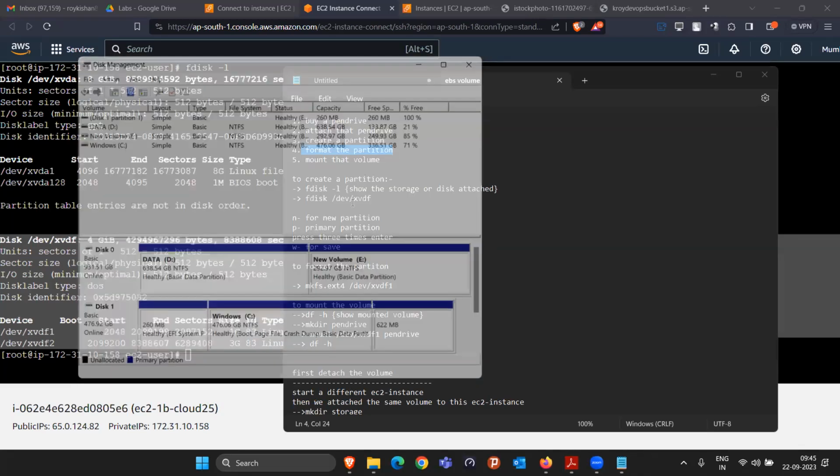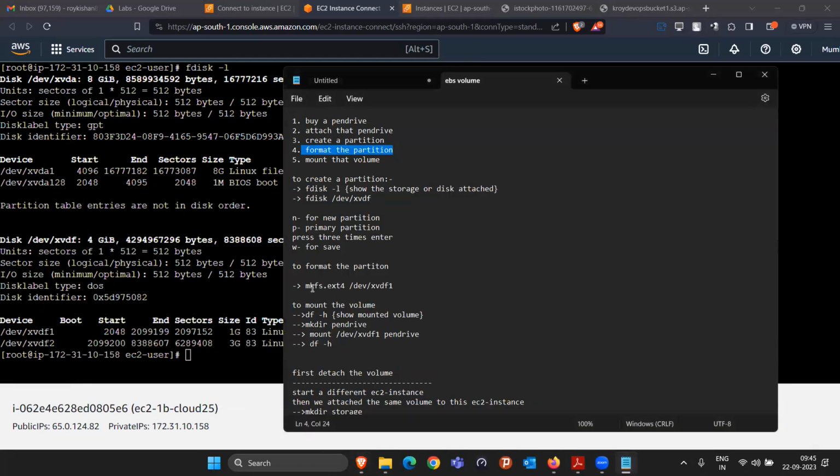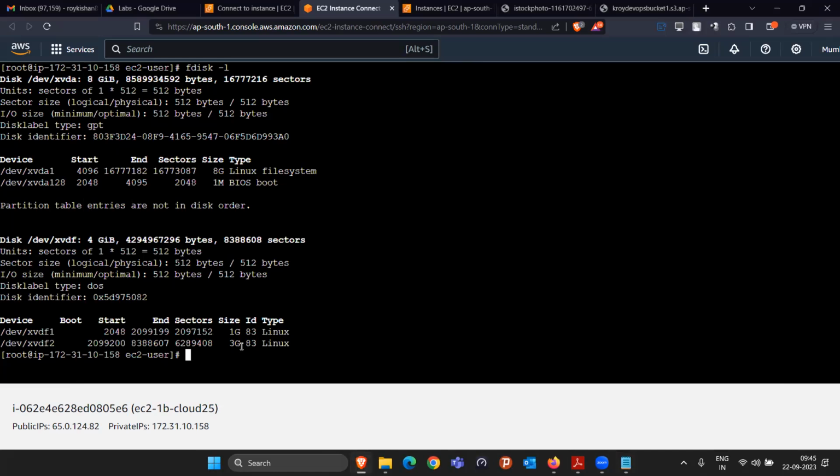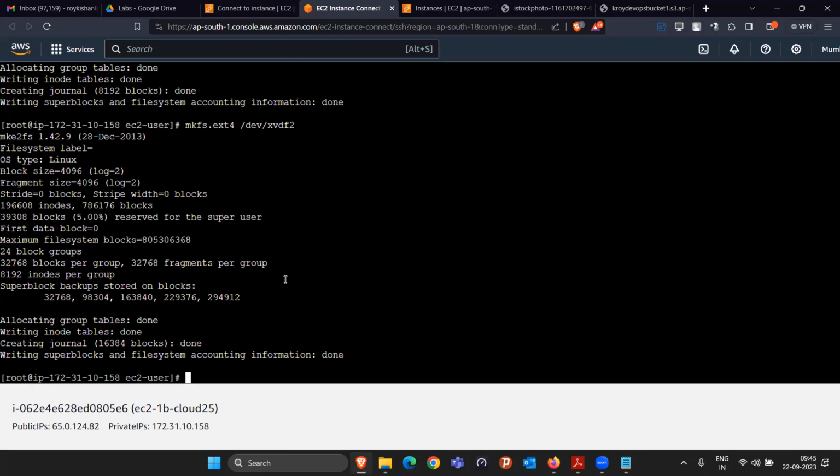That means you can format the partition only. So now there is a command for the format, which is mkfs.ext4. Now the question is, which one we have to write? Should we write this one or this one? We have to format the partition, right? So we'll just copy the partition name and paste it here, xvdf1, press enter, formatted. Similarly, I am formatting the second partition also. Its name was xvdf2. You can verify here /dev/xvdf2. So I formatted both the partitions.